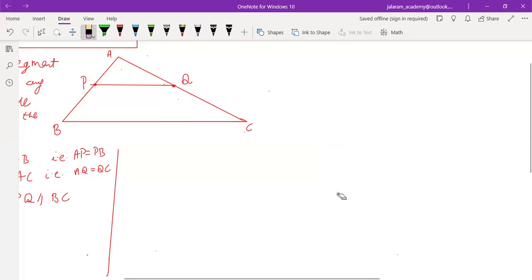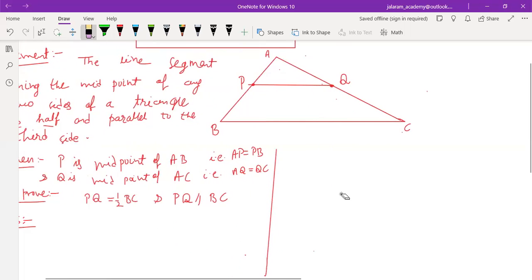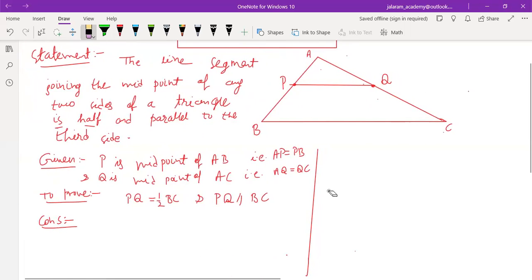Yes, sir. And in this, when we have to prove that PQ is parallel to BC, it is also clear that PQCB is not a parallelogram. So first of all, we have to do some constructions. Produce this PQ to R. Okay.